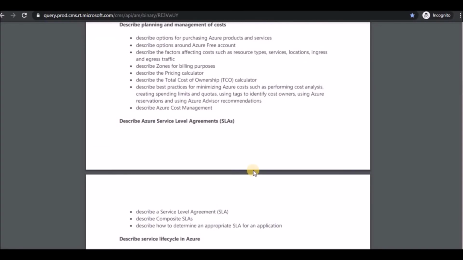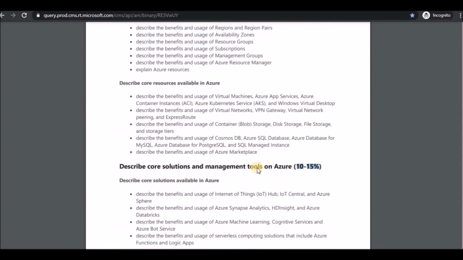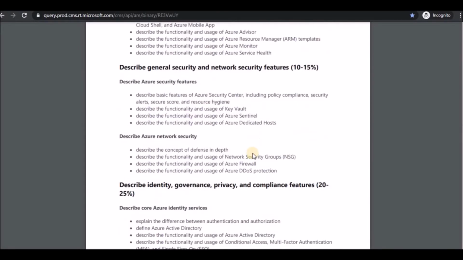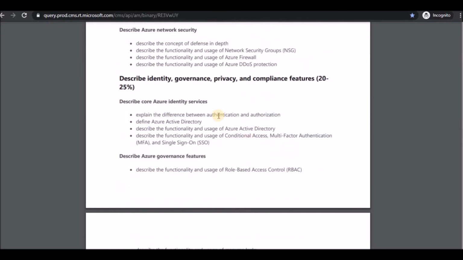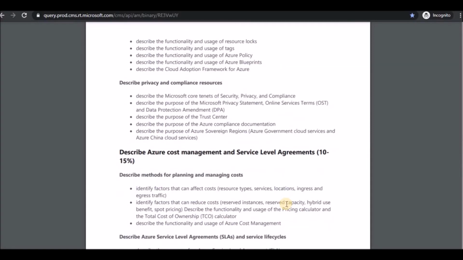If you go for the advanced certifications, it will be there, so it's not like they completely removed it. You just need basic knowledge about that, which is enough for Azure fundamentals. That is the main motto behind this. And if you see identity, governance, privacy, and compliance features, a lot of topics were added over here, and you need to have some detailed description about this. I am going to discuss them, so no need to worry about that.